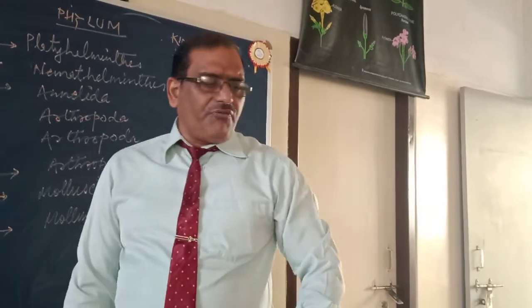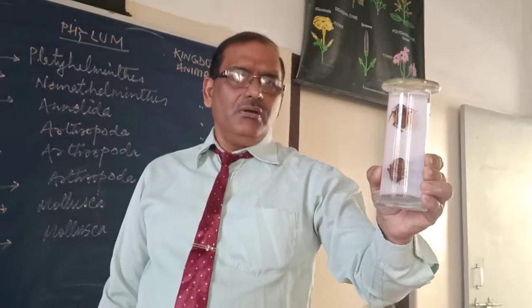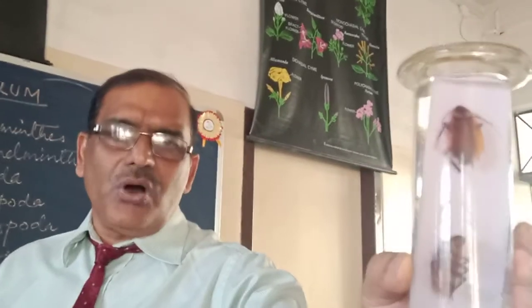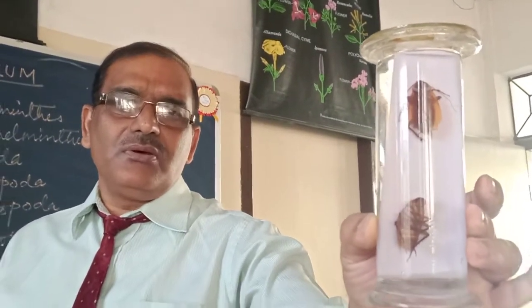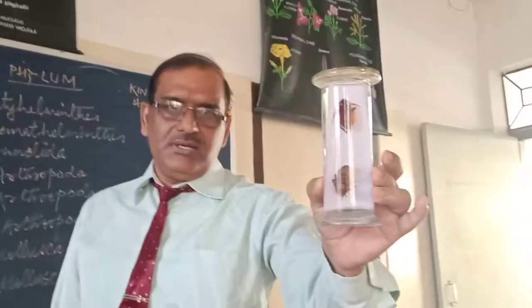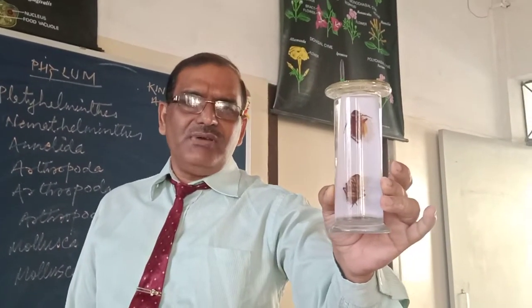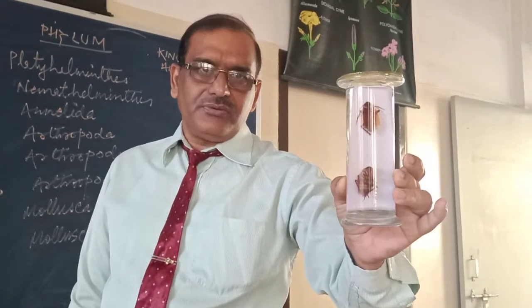Now the next member of phylum Arthropoda is cockroach. Very common member. All of you have seen this animal, cockroach, at your home. It is omnipresent, it is cosmopolitan. It is present everywhere. It can survive in adverse conditions also without taking food for a month or months.